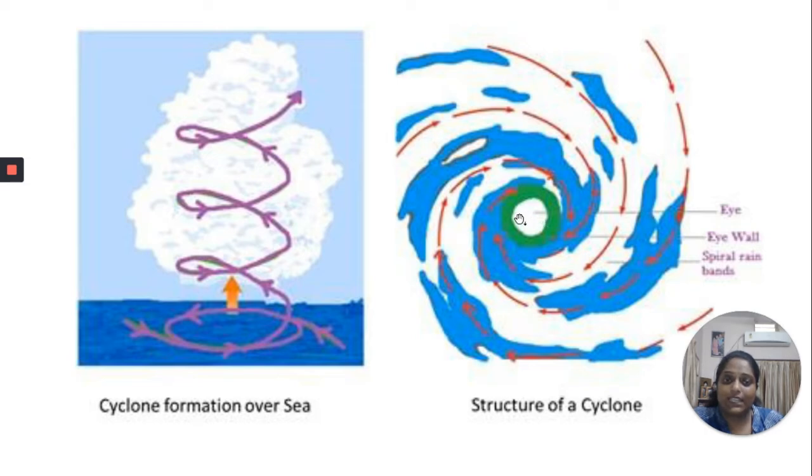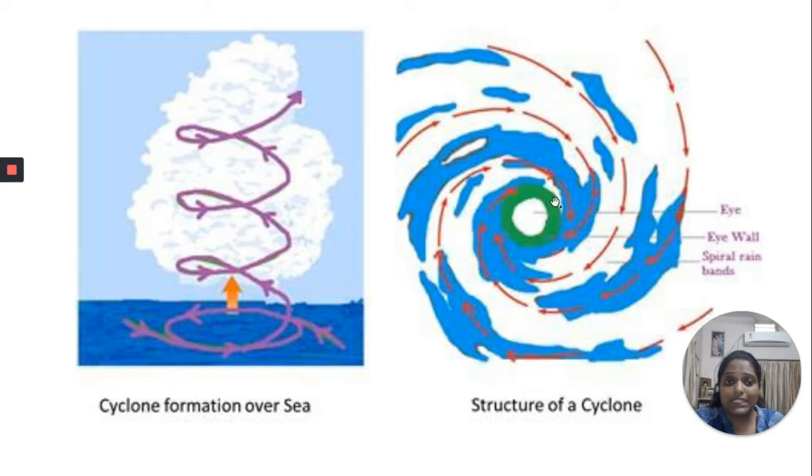This is the eye, that is the center of the cyclone. This center area consists of a very low pressure region, low air pressure. So to cover this low air pressure, air from the surrounding will rush to take its place. So this is the center of the cyclone, which is having a very low pressure region. Now in this region there are no clouds formed and no rainfall or very little rainfall takes place at the center of the cyclone, the eye of the storm.